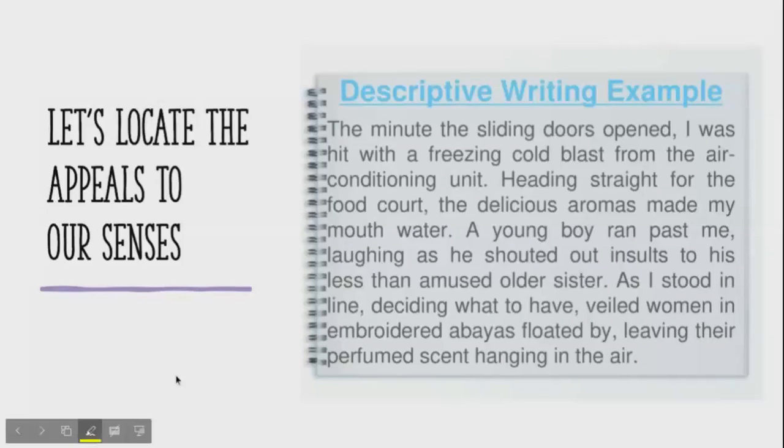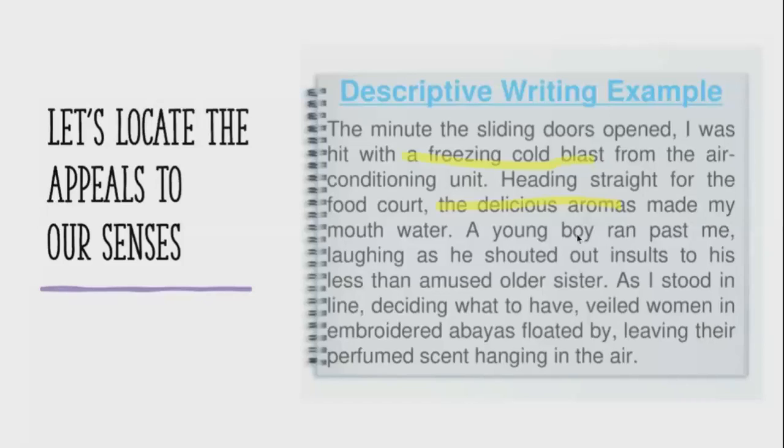All right, so as we go through this, the first thing that stands out to me is a freezing cold blast from the air conditioning. So, in that sense, if we think back to that old picture that we just looked at, if we think about the tactile or like touch or feel aspect of it, there's temperature. In addition to that, if you keep going, we get the delicious aromas. So, in that sense, we're getting that olfactory smell.